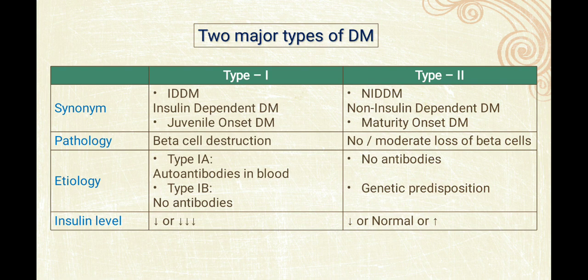Now about type 2, which is non-insulin dependent diabetes mellitus, also called maturity onset diabetes mellitus. There will be no or only moderate loss of beta cells. No antibodies will be seen, and a genetic predisposition can be seen in type 2 diabetes, and insulin will be normal, decreased or increased. So these are the types of diabetes.